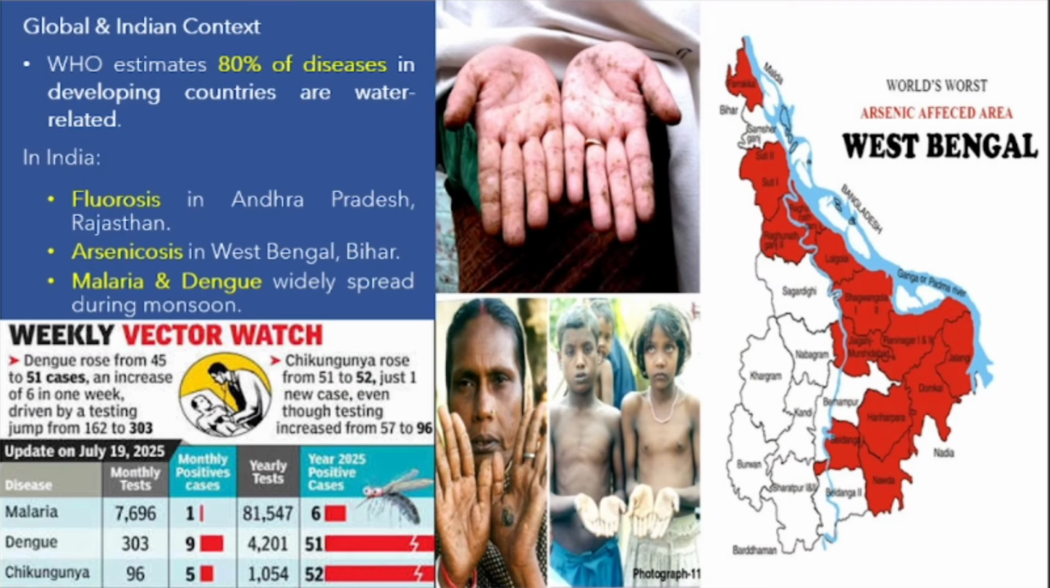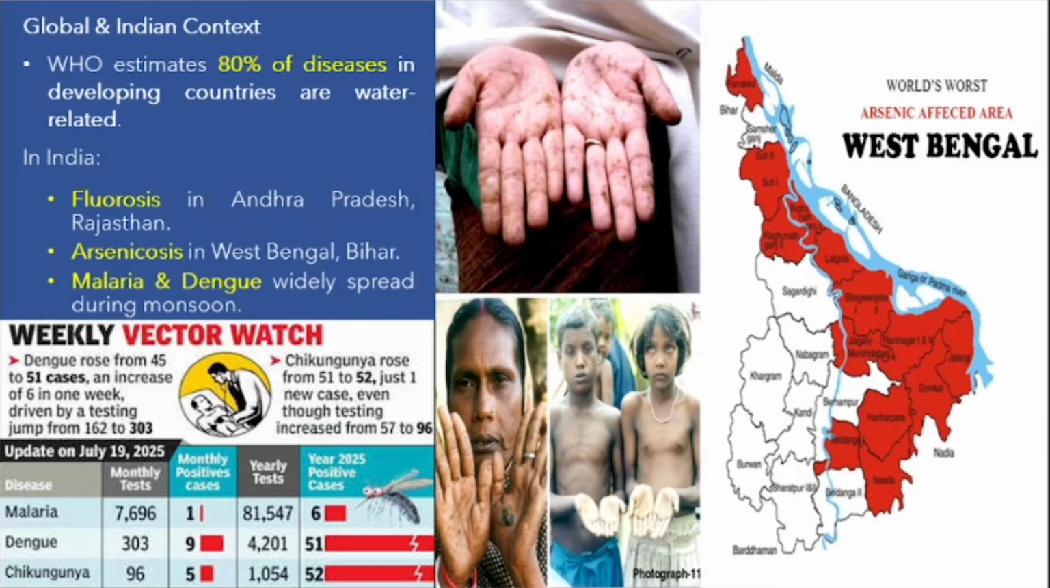Now these are global and Indian statistics. WHO estimates 80% of diseases are water related diseases. The cases will be there now in hospitals. If you go and ask how many patients came today, if they take all the patients' history of what disease they came for, 80% of the diseases are water-oriented. In India, what disease is high? Fluorosis in Andhra Pradesh and Rajasthan, and arsenic-oriented diseases, arsenicosis, in West Bengal and Bihar.